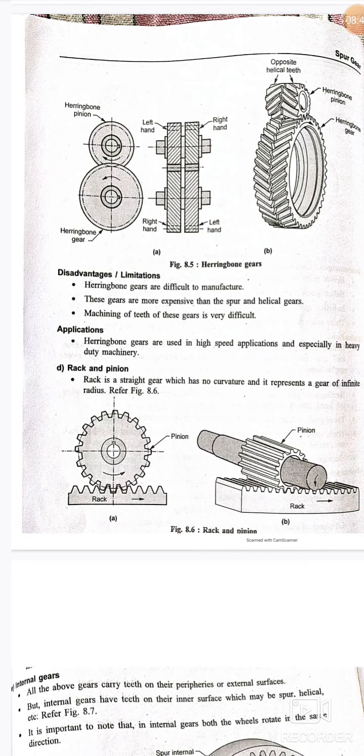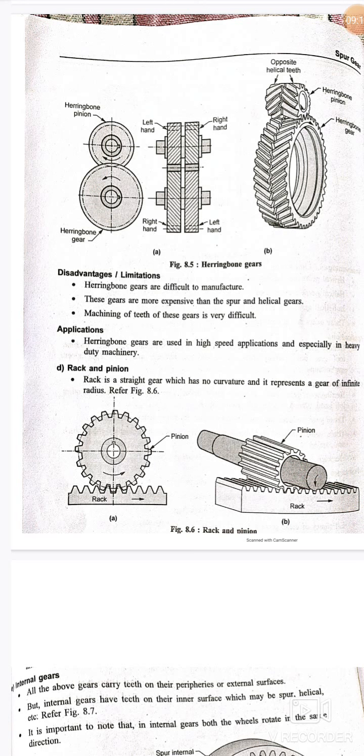Next, I will talk about the rack and pinion. Rack and pinion gears are widely used in mechanical engineering. Generally a rack is a straight gear which has no curvature, and it represents a gear of infinite radius. A rack is a gear having teeth on its periphery with infinite radius, and rack gears may have either straight or helical teeth.